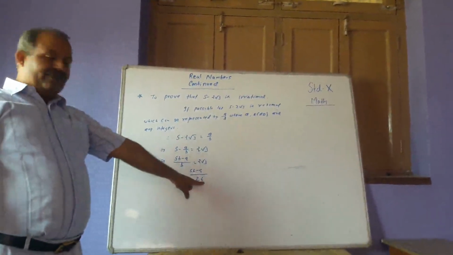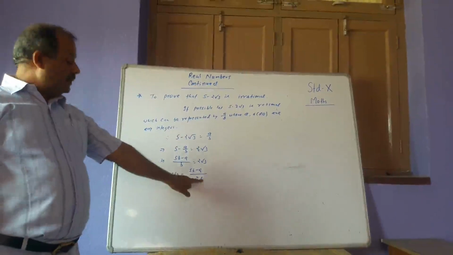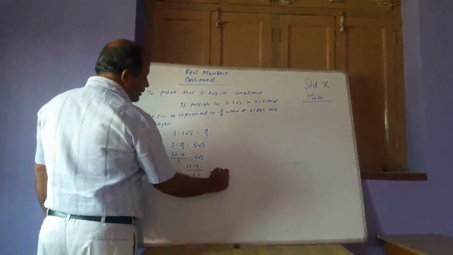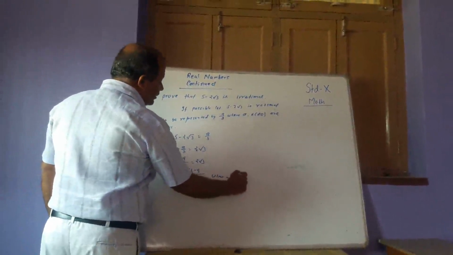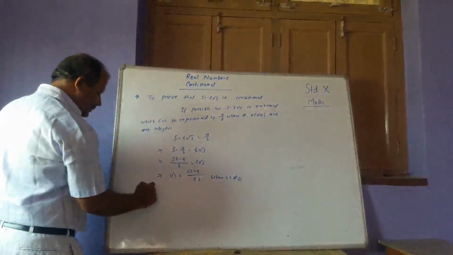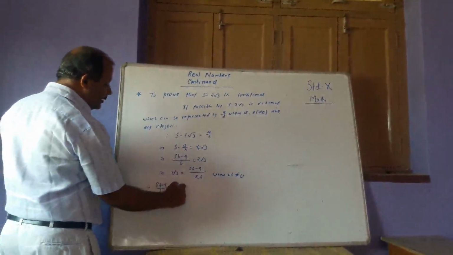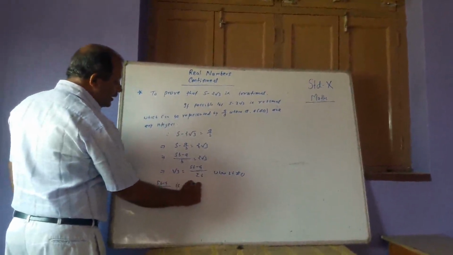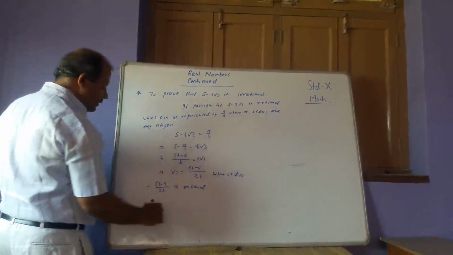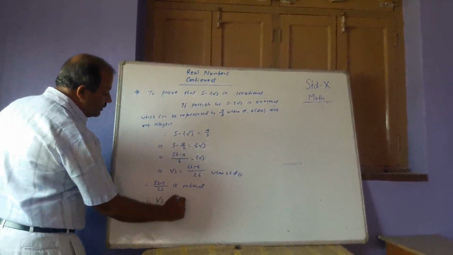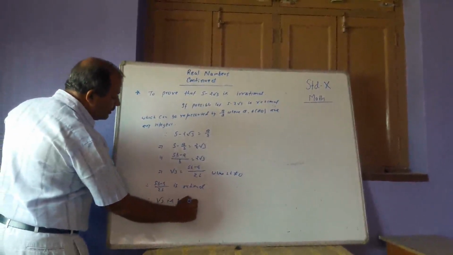Here, b is not equal to 0, therefore 2b is not equal to 0. Therefore, (5b minus a) by 2b is rational, and therefore root 3 is rational.